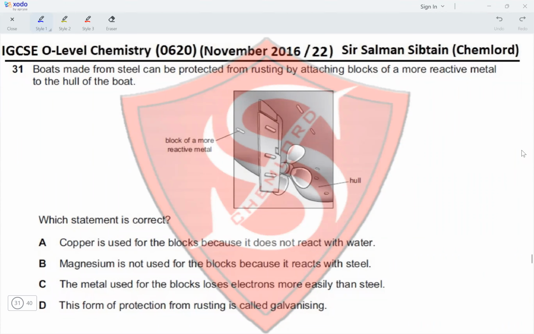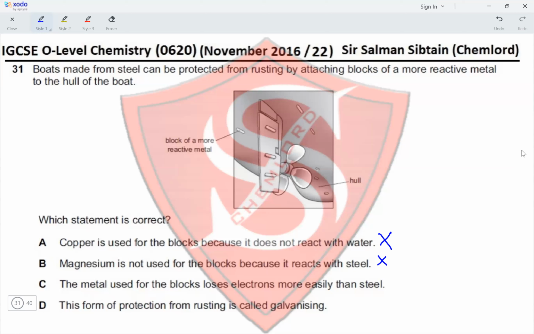Which statement is correct? Copper is used for the blocks because it does not react with water. No, the metal that should be used should be more reactive than iron because steel is made from iron. And a more reactive metal would react with water and prevent steel from reacting with the hull. So it cannot be copper. Magnesium is not used for the blocks because it reacts with steel. No, magnesium can be used because it is more reactive than iron.